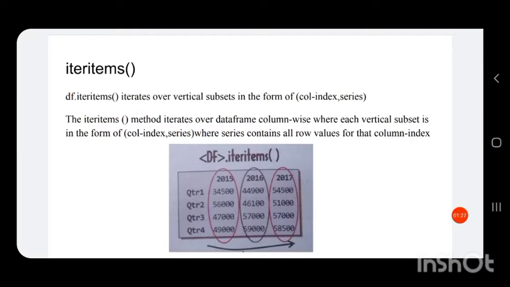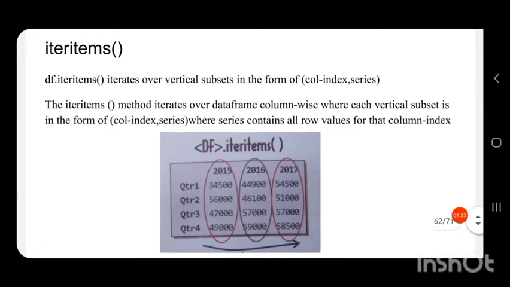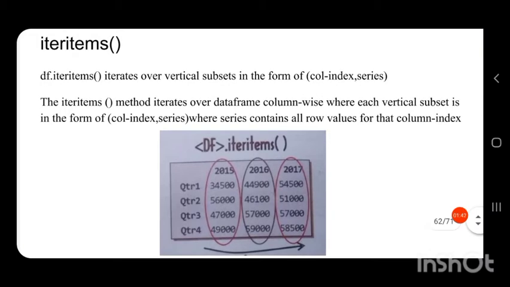So let us see what the iteritems function is. To perform iteration column wise, we use the iteritems function. df.iteritems iterates over vertical subsets in the form of column index comma series.